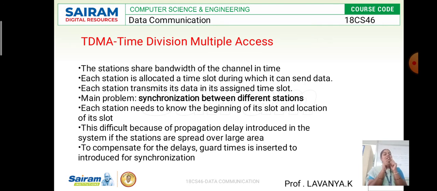The main problem here is synchronization between the different stations. Whenever we send data from one device to another device, synchronization is very important. When each station wants to start transactions, the time slot is very important in this time division.